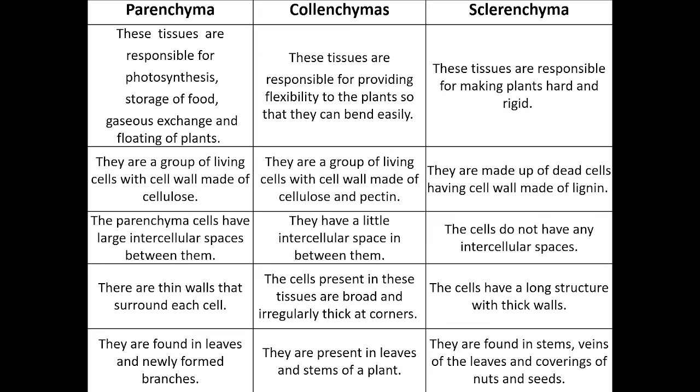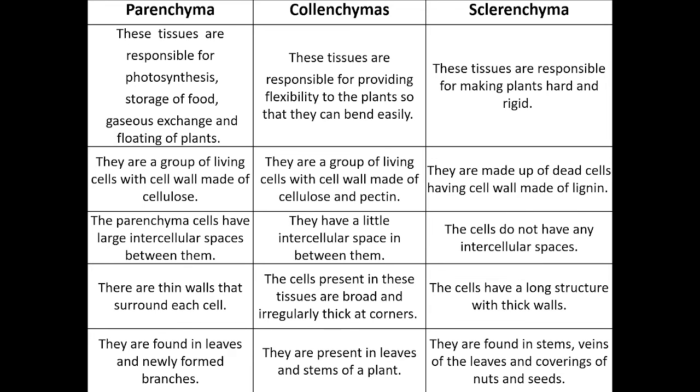Collenchyma is responsible for providing flexibility. See, the stems or the roots of plants can bend easily because of the collenchyma tissues. And sclerenchyma tissues are important as they make the plants hard and rigid. Like that you can remember the functions.